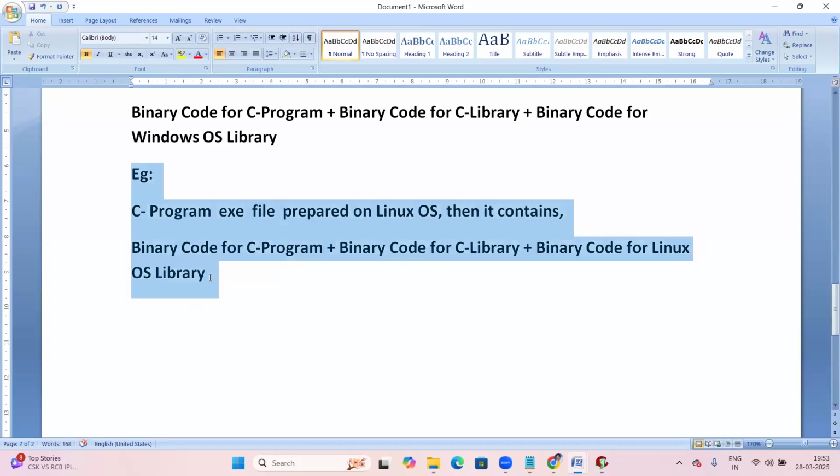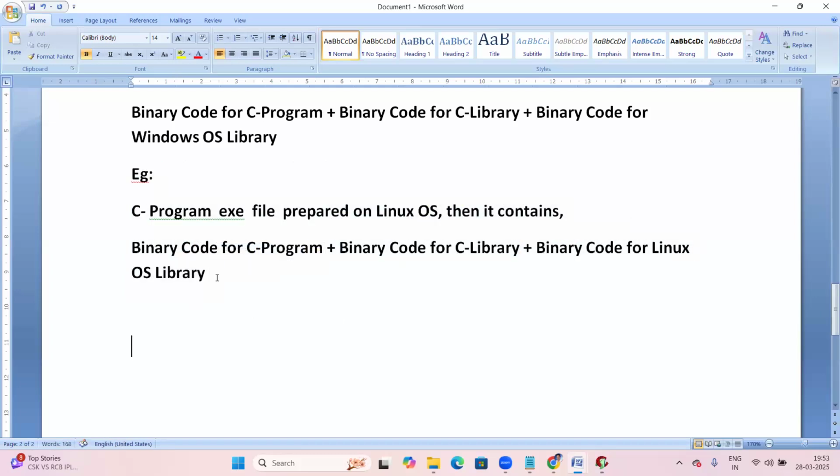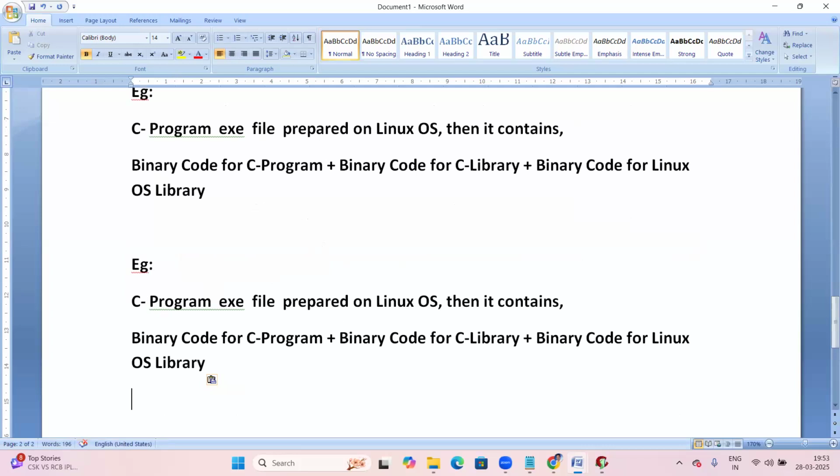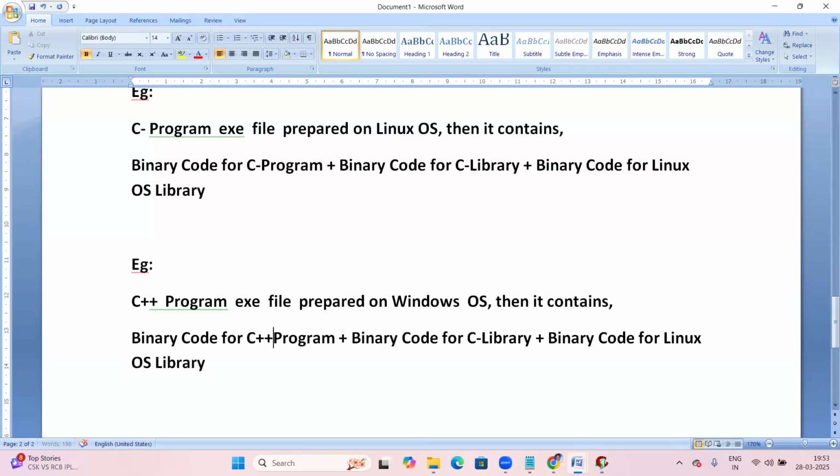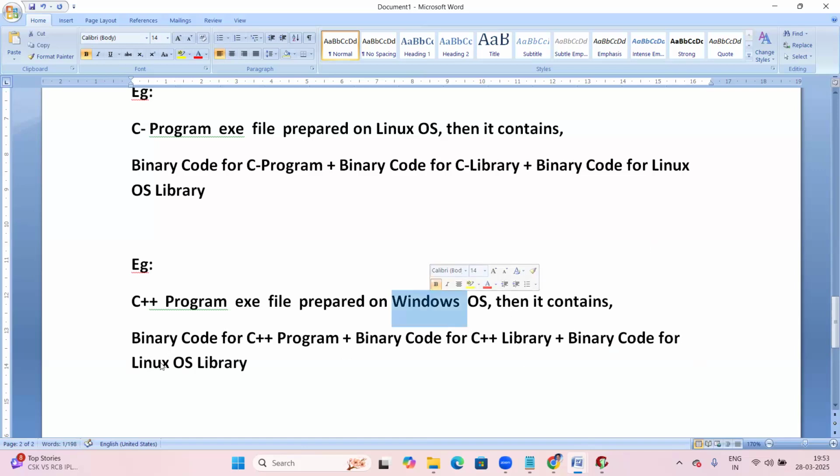Yes, let us take one more example here. Now let us take a C++ example. A C++ exe file prepared on Windows OS contains binary code for the C++ program, binary code for the C++ library, something like iostream, data etc. files like that, and binary code for the Windows OS library.